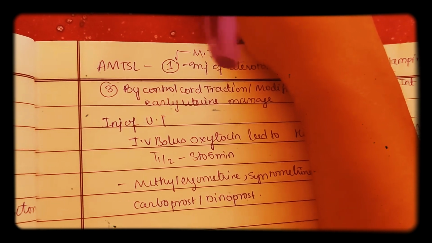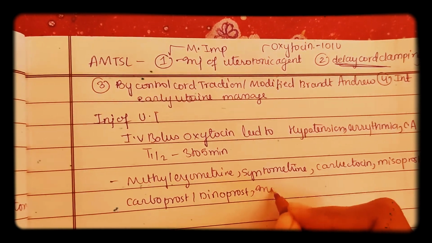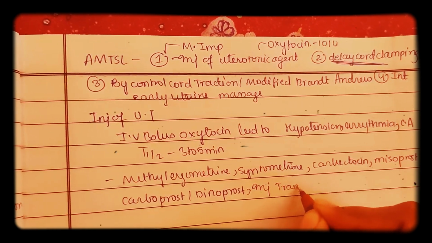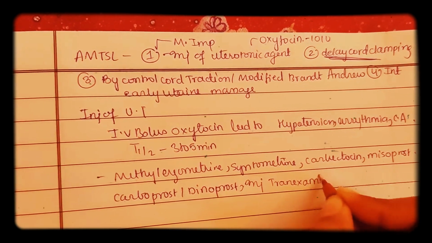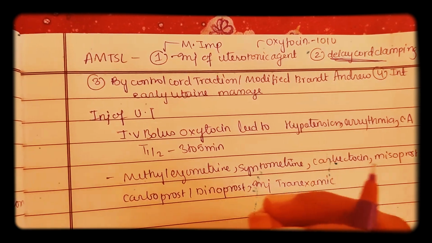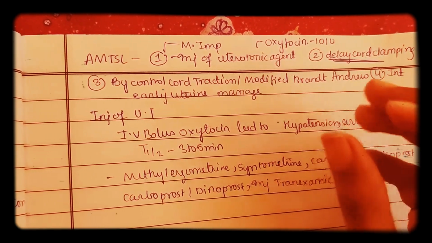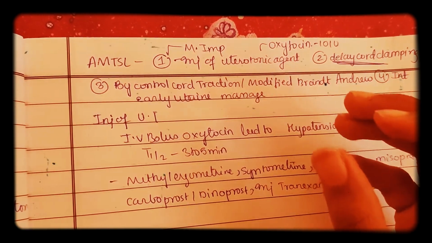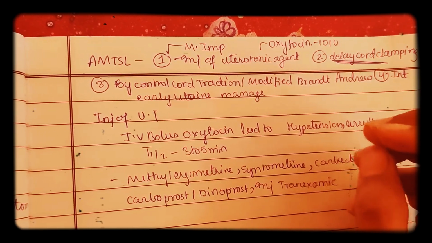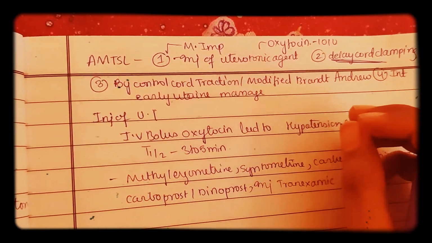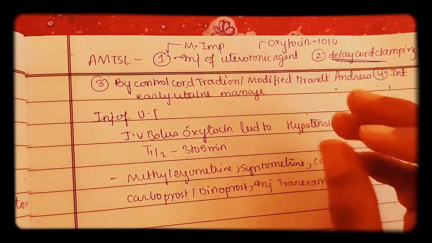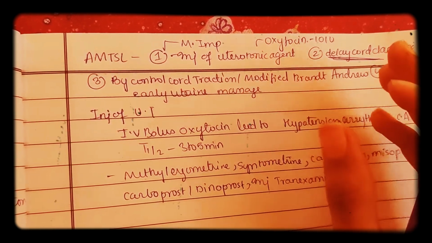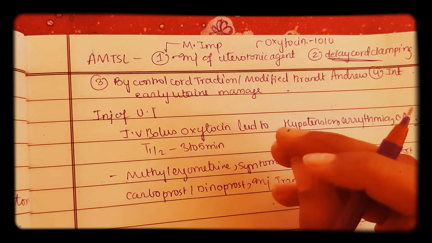Now coming to the sixth drug which can be used: injection of tranexamic acid. Next, delayed cord clamping. Delayed cord clamping means clamping the cord greater than or equal to 1 minute. The range is from 1 to 3 minutes. It is preferred because approximately 80 ml of blood goes to the newborn, which is sufficient to prevent